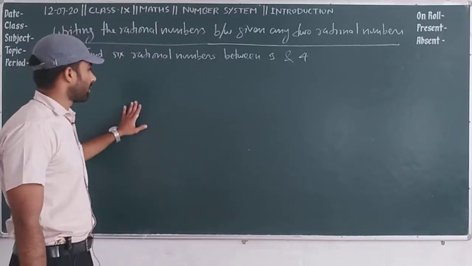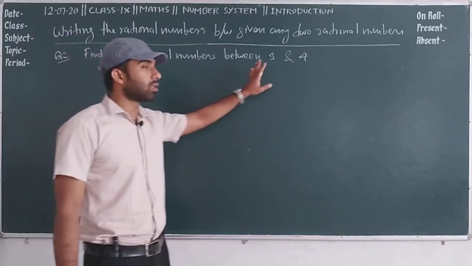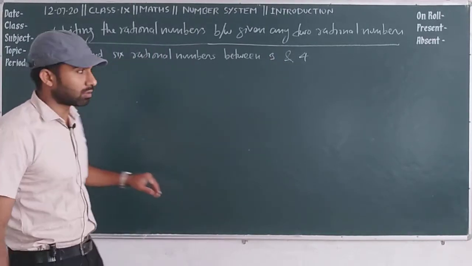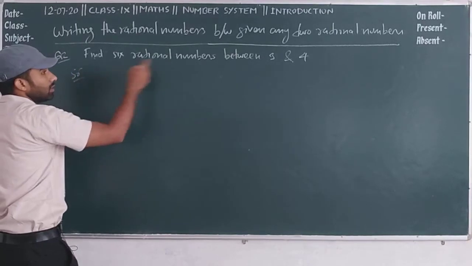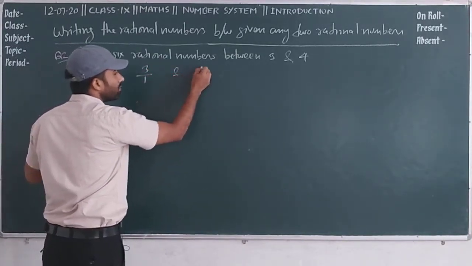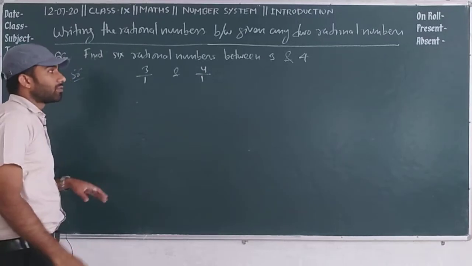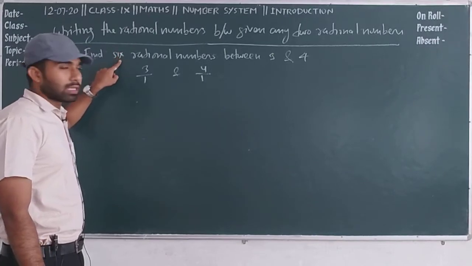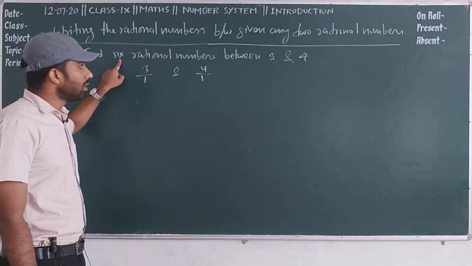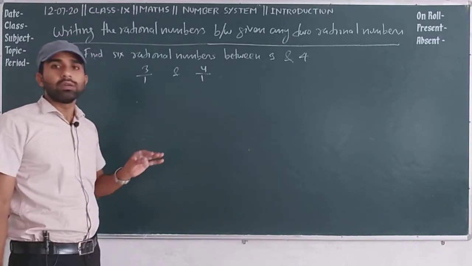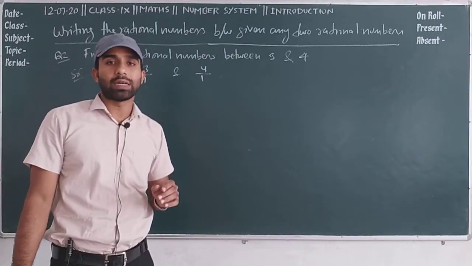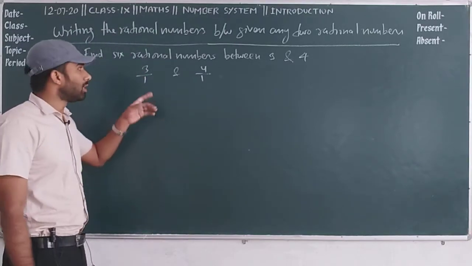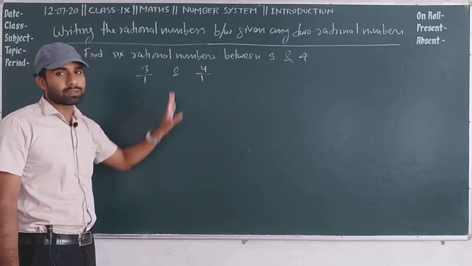So let's see how we can find it. First of all, you will convert this natural number, this whole number, this integer into a rational number. Okay, so we can write 3 by 1 and 4 by 1. Thereafter we will focus on how many rational numbers we need to find. So there are 6 rational numbers we need to find. So here we will think about the multiplicative identity, that is 1. Okay, think about the multiplicative identity and multiply 3 by 1 and 4 by 1 separately.